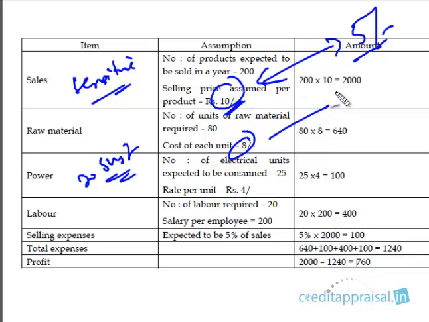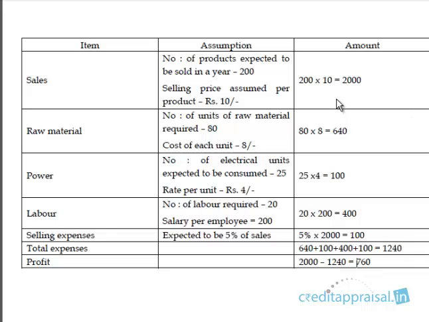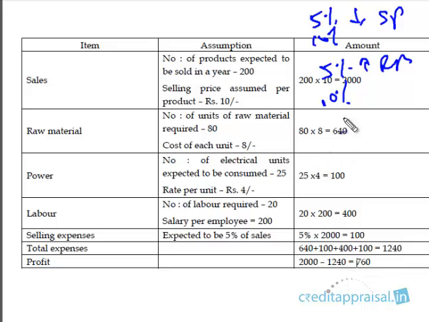That's okay. But what I'm saying is, say for example, a 5% drop in selling price, or a 5% or 10% increase in raw material price. These are small changes, not major changes. It's not a 50% change. When I say a 10% change, I'm saying the price falls from 10 to 9. This is a very small change. Cost of unit 8 to 8.8, around 9. 10% is not a big change.